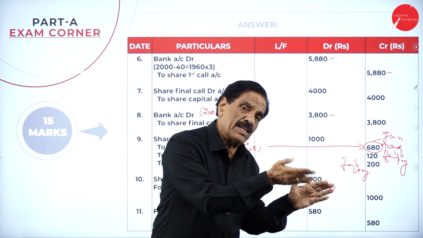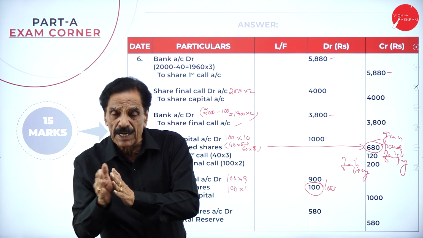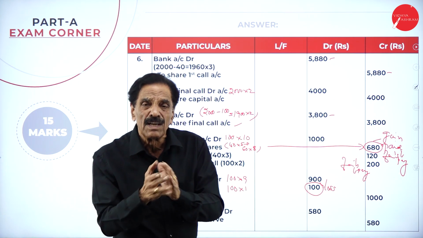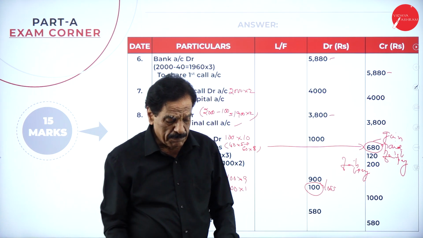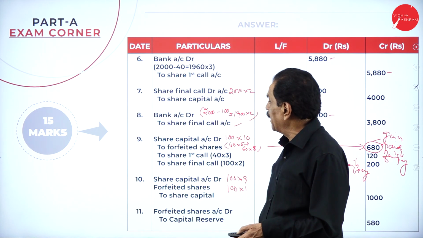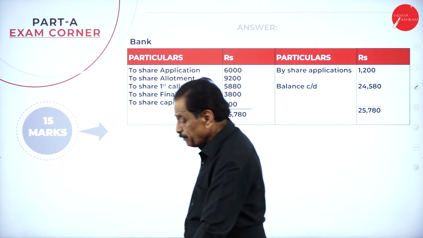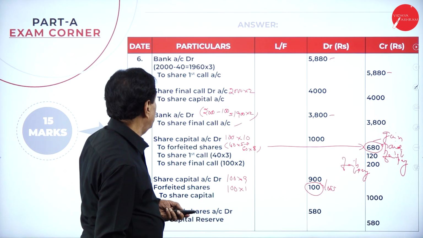So forfeited share account debit to capital reserve account, the excess money has been kept aside. If the company suffers any loss, or by chance could not make up the capital, this money will be utilized as capital. Now, before preparing the balance sheet, we will go to the bank account. Here, see how much you receive on application. If you see the entry, you can understand.